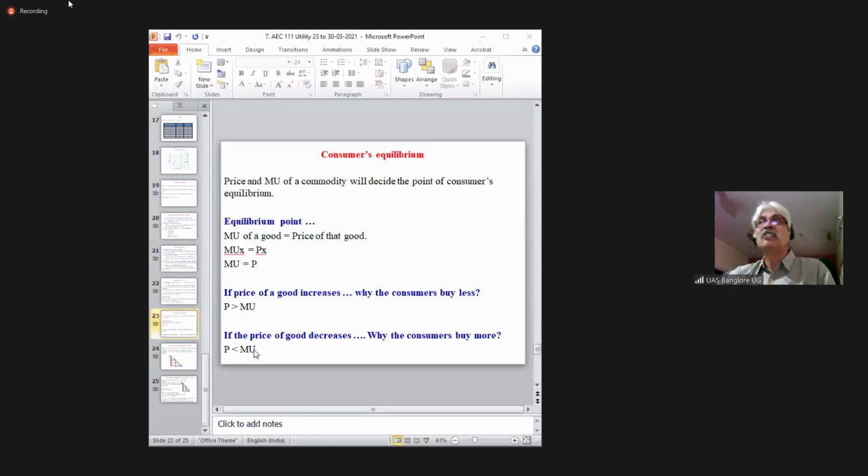So to bring down marginal utility, what should we do? The law of diminishing marginal utility says that when you consume more, you get less marginal utility, less additional satisfaction. That's why consumers buy more when the price decreases, and when you purchase more, the marginal utility decreases and the two become equal. Is it clear? Yes, sir.